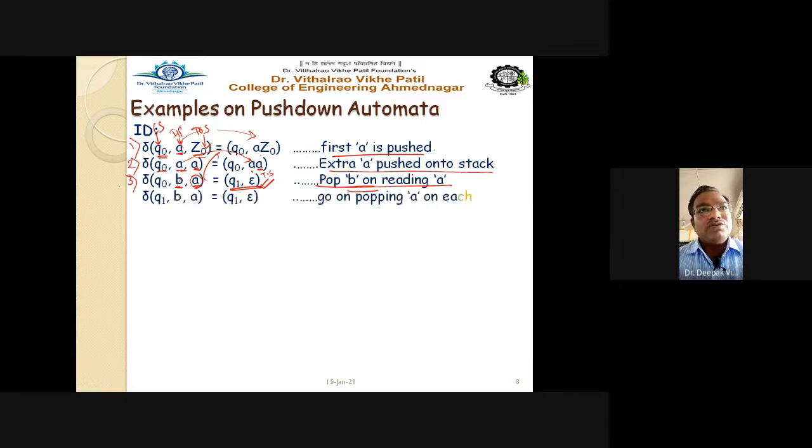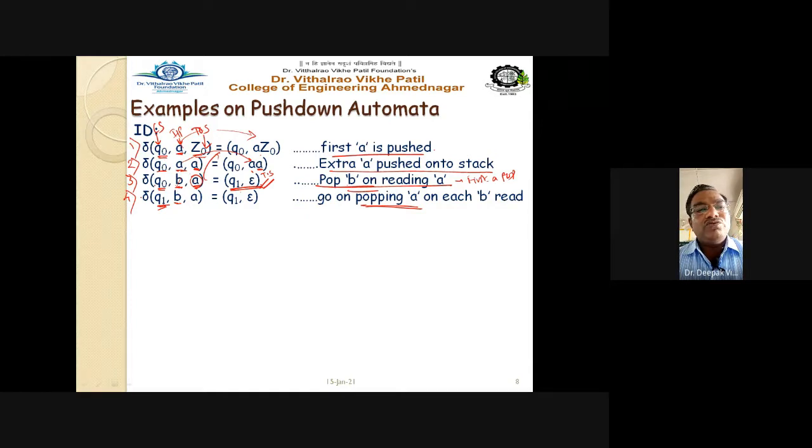Number 4. Now see what is the difference between the third and fourth rules. Here your state is Q0, B, A and the fourth rule is Q1, B, A. Now the PDA is in state Q1, so one can say this is the first A popped out and these are the subsequent A. For the pop operation we are always changing the state. So first A is popped out, that's why the state changes from Q0 to Q1.